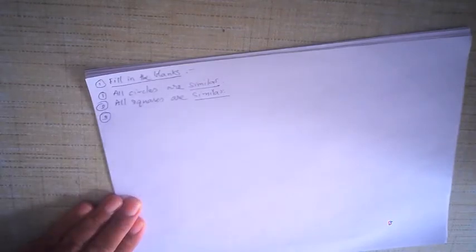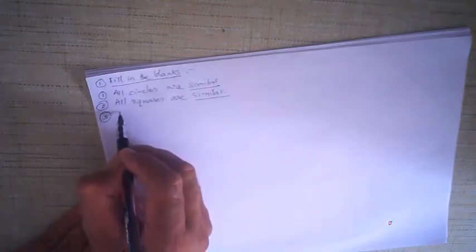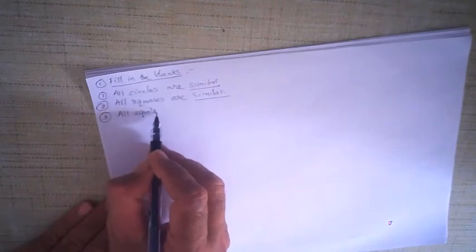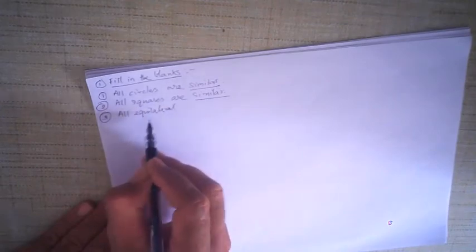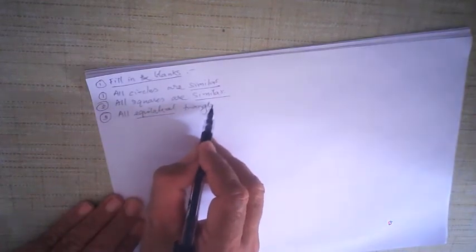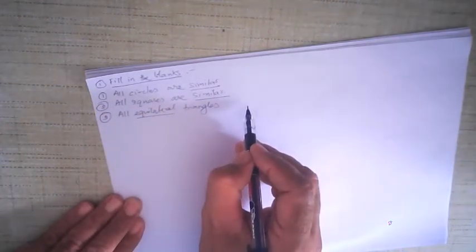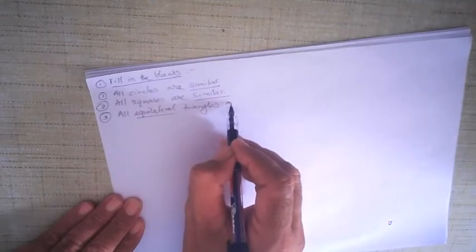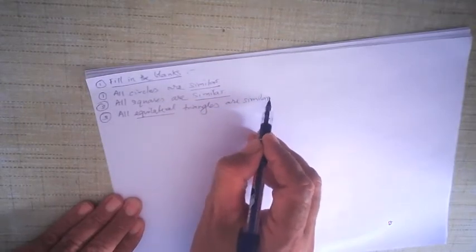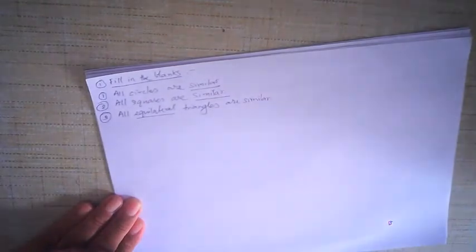All right, let us see the third one. All equilateral triangles are similar. Why are all equilateral triangles similar? Because in an equilateral triangle, all the angles are 60 degrees.